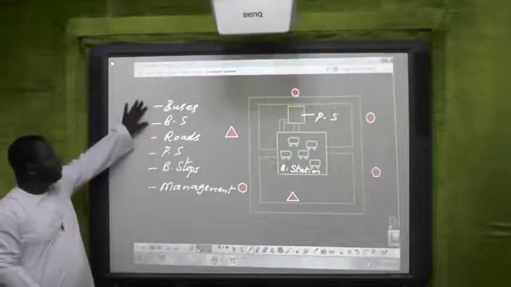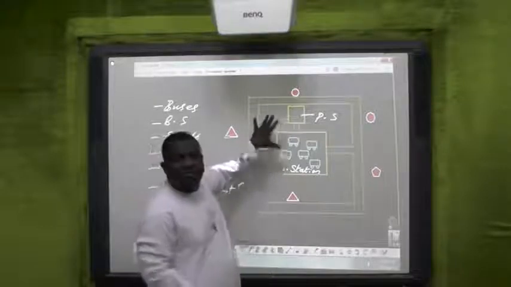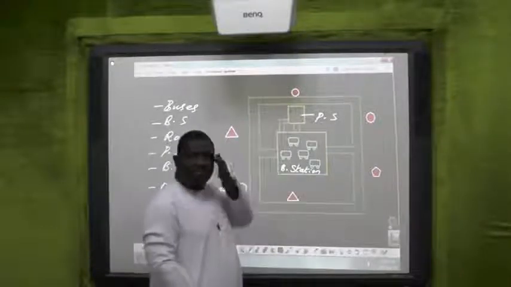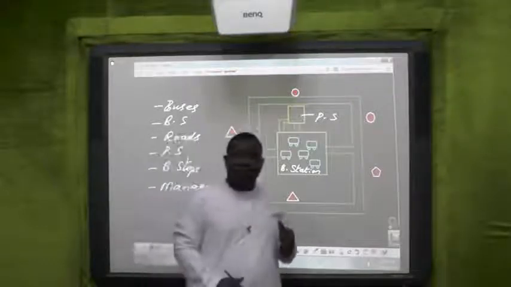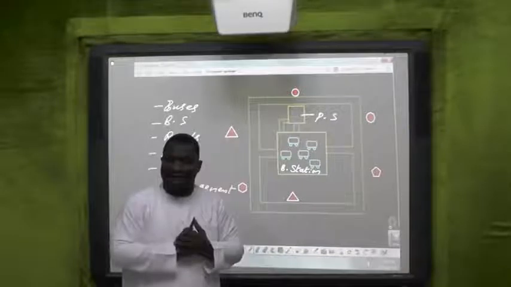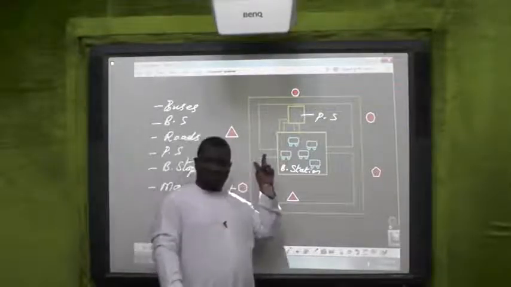Now, I am saying that this was planned by the first town planners, according to what happens in you and I. They thought of this and they planned this.